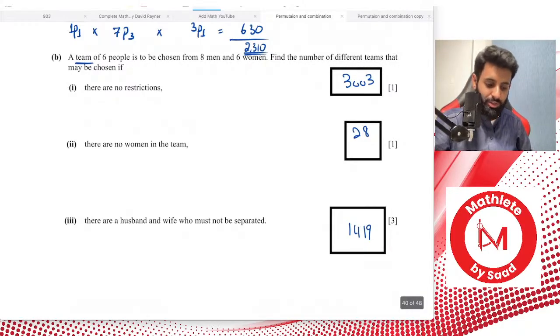Yeah, you go for combination, okay? So A playing with B and B playing with A is the same thing, all right? It's the same set of people.